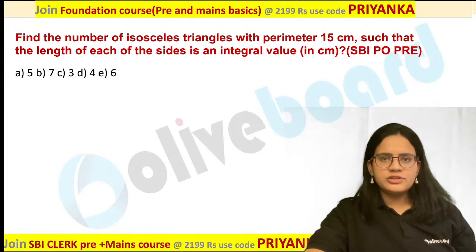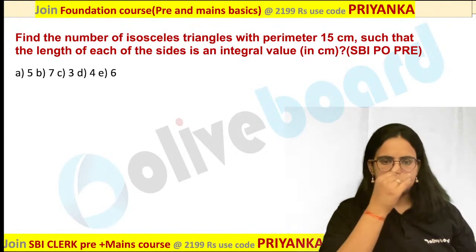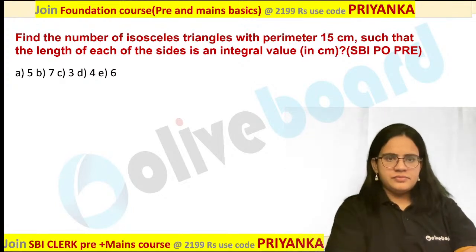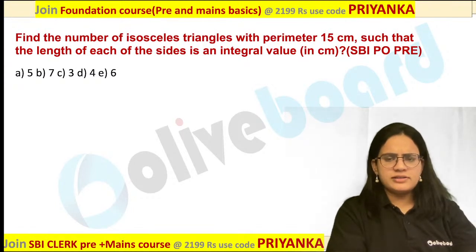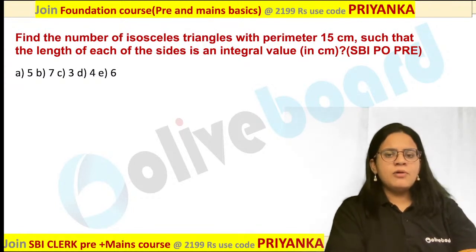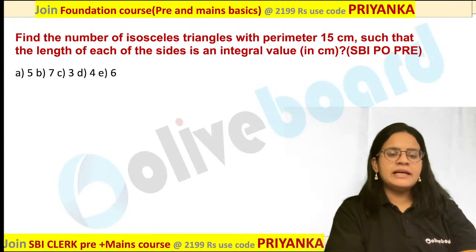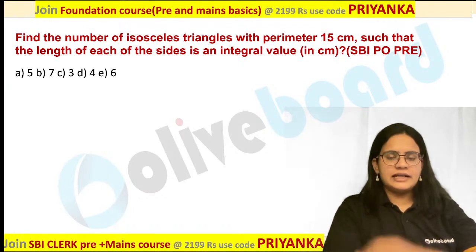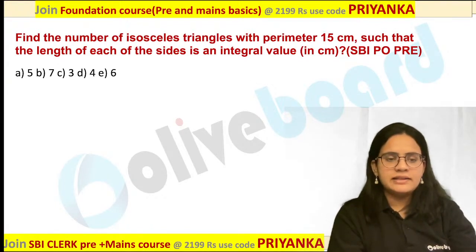I want all of you to first give it a try, then I'll explain what the approach for this question should be. Anybody wants to try it? So they have provided you the perimeter over here. You know the simple concept of perimeter. What is perimeter? Sum of all the sides of a triangle is nothing but the perimeter. Now they have given you a hint that all the sides should be integral values. So all the values that I am going to write over here should be integral values. You have to calculate your value in this manner.